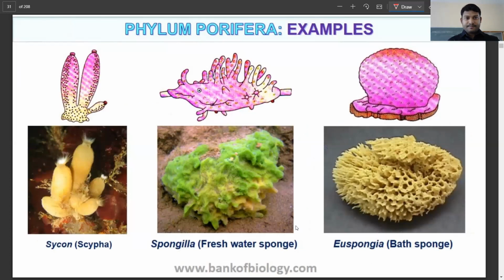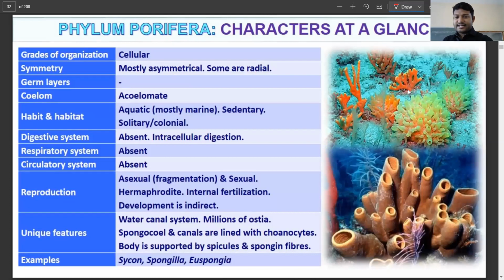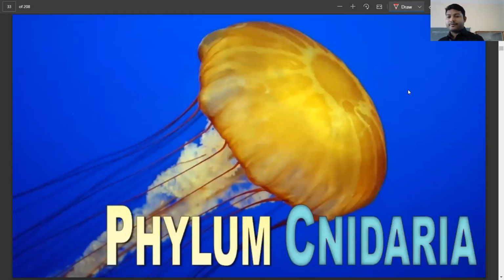Now, if we talk about examples, we have the example of Scypha, a real image, very simple. Then you have Spongilla, which is called the freshwater sponge. This is the image you probably get in the textbook. This is a real image. And then you have Euspongia, which you can also see. These are some of the examples of the poriferans, very simple pore-bearing organisms. This entire thing in summary, we don't have to worry about.